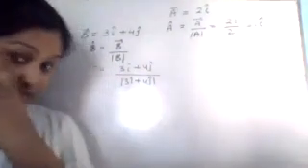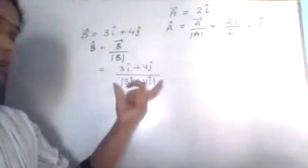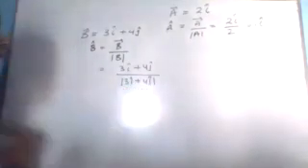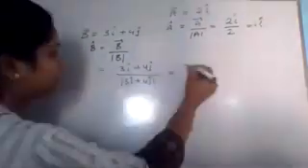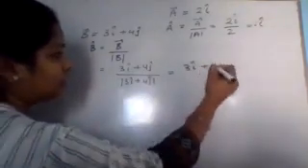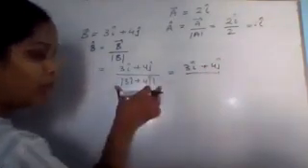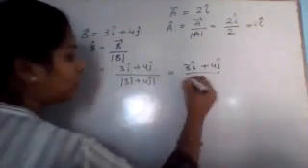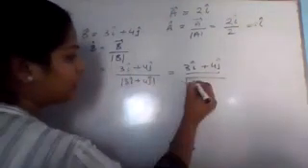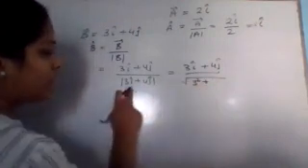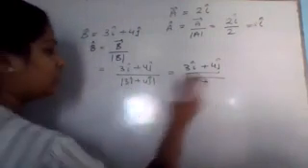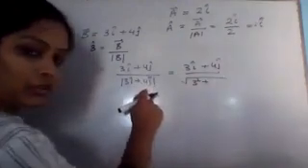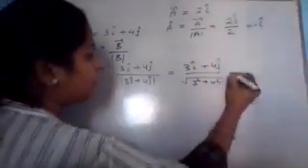Have you read this in your maths? Okay, let me tell you. If I want to find out the mod, that means the absolute value, so under root of the square of the magnitude in x direction plus the square of the magnitude in y direction, that is 3 square plus 4 square.